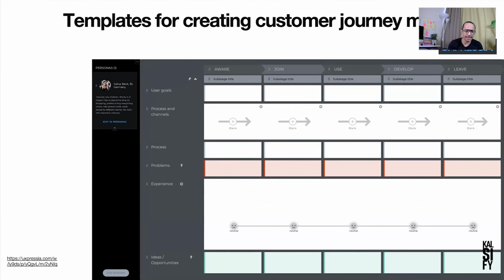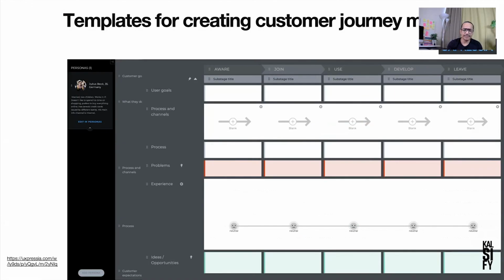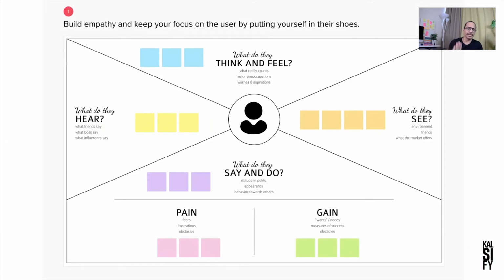Again, there are a lot of different templates. You can go to UXpress, see these templates. So whenever you're designing this customer journey, always create this empathy map. It's important. Okay, this really helps you understand whom you're creating this product for or the experience for.